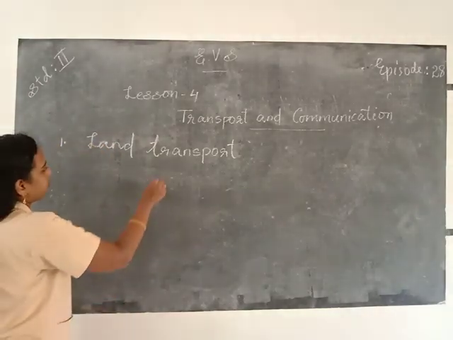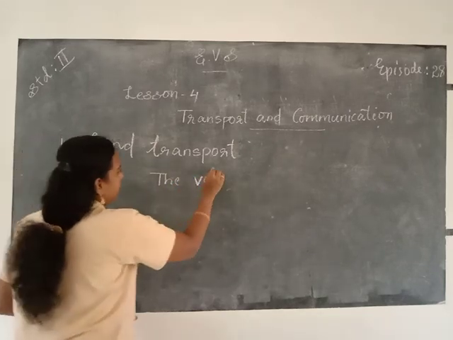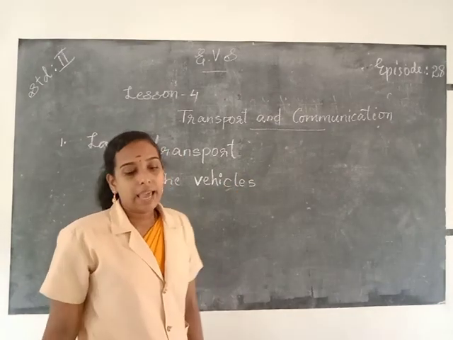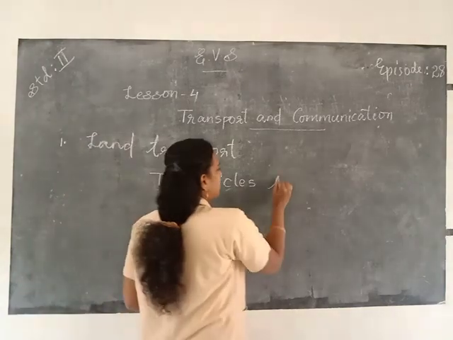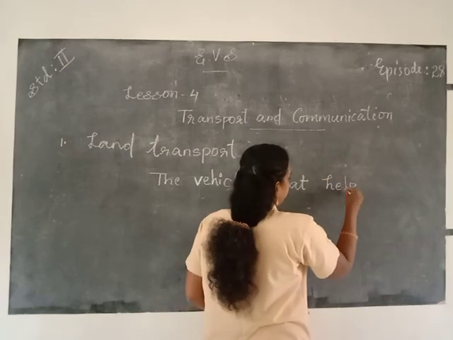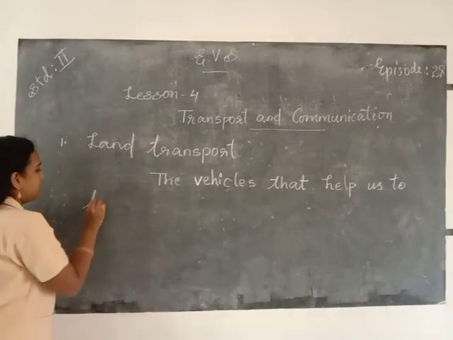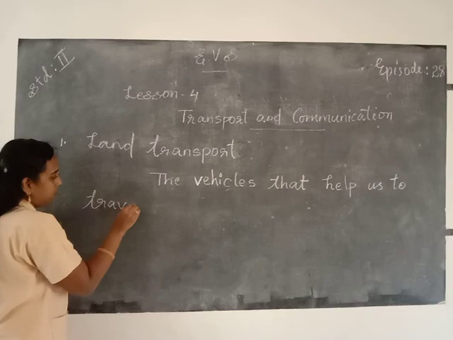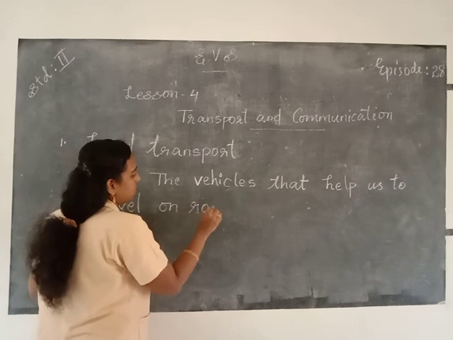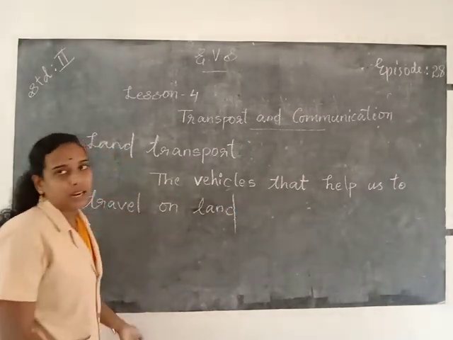The vehicles, V-E-H-I-C-L-E-S, that help us to travel on road or land are called land transport.